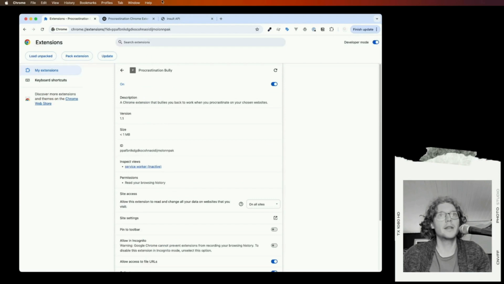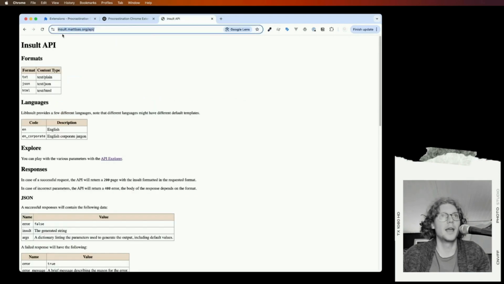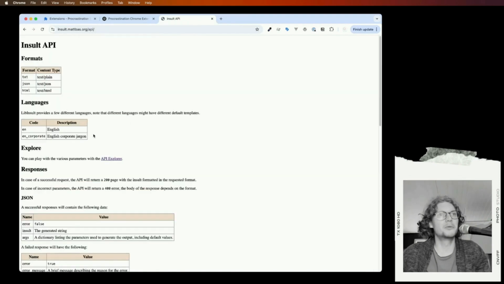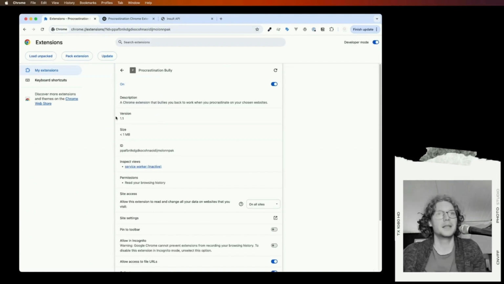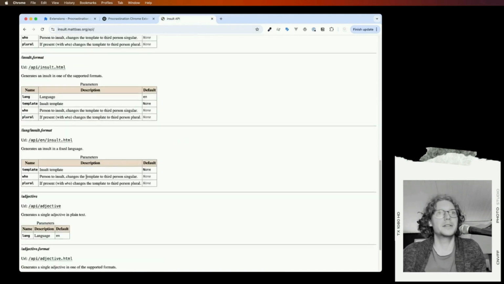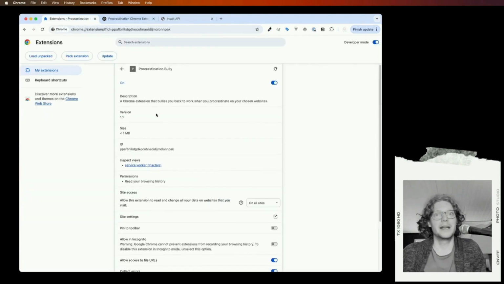And then I found this insults API, Insults.matbaz.org. It sounds really cool, so I wanted to test it out. I implemented it, so instead of our static little insults there, we'll actually pull them from an API, so we get some random insults.